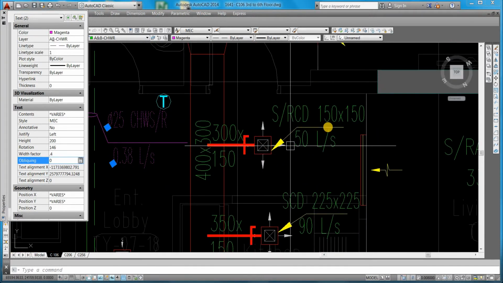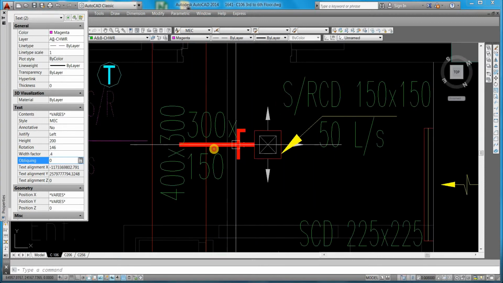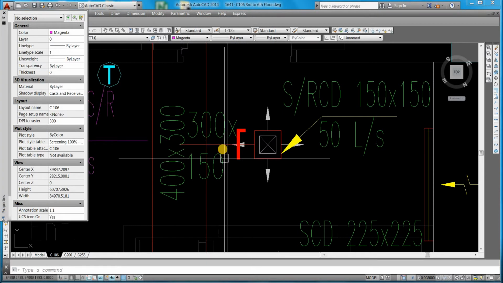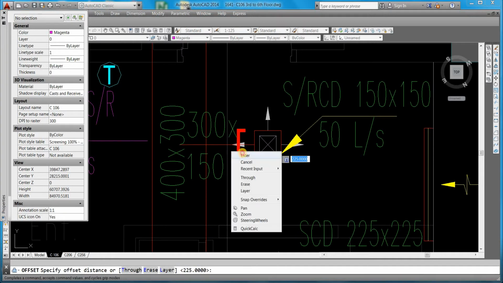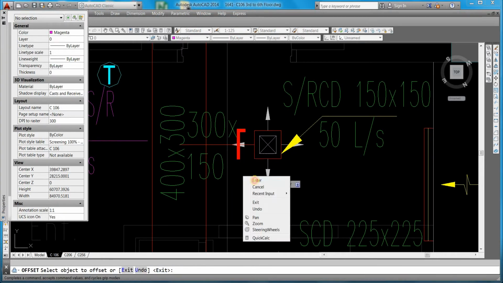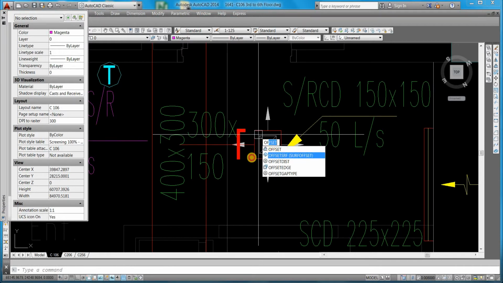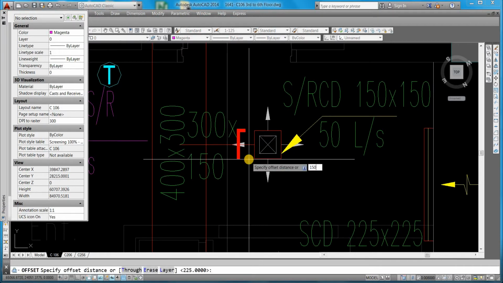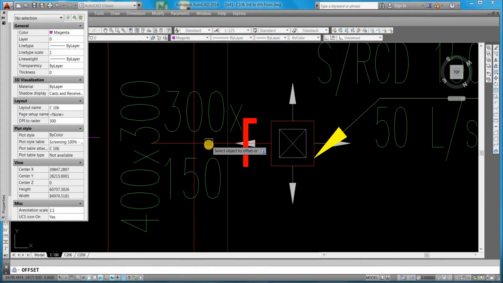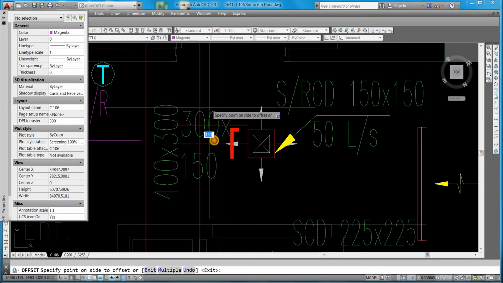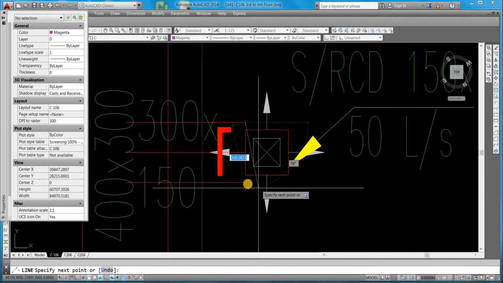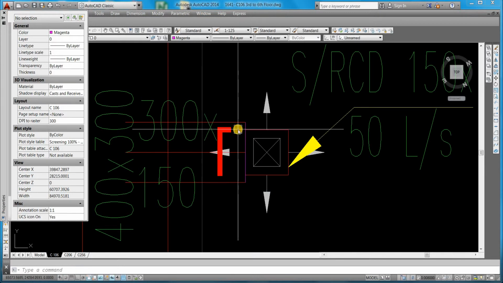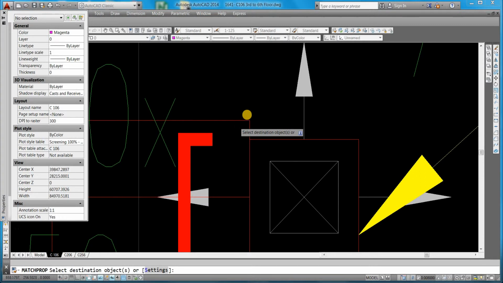Now I will connect 150 by 150, where there is a diffuser. So what will I do? Same, I will make one more double line. Offset same 300, yes, 150 by 150. From the center line I will take it, because 150 means center line 300. From here I will connect to here. Okay. Match properties, this way.